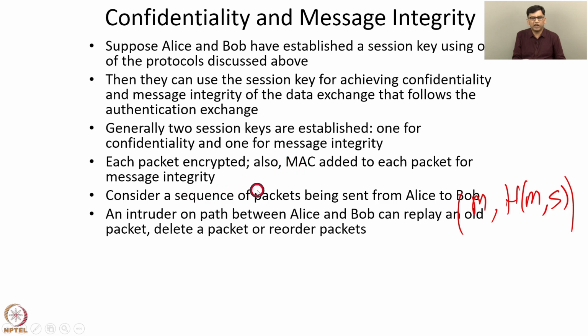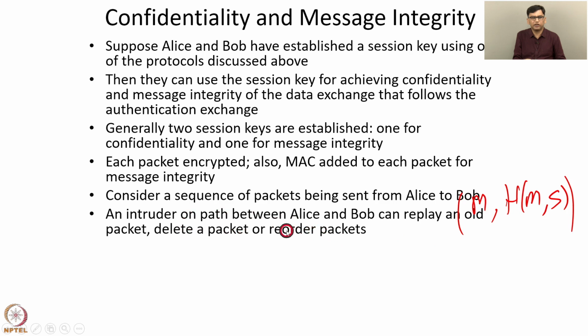But an intruder on the path between Alice and Bob can still replay an old packet, that is, take an old packet and play it again, or delete a packet or reorder packets. So adding MACs individually to packets does not defend against these attacks: replaying, deletion or reordering. That's because someone can take an old packet whose MAC is legitimate, it was created by Alice, and then replay it. There is no way for Bob to check whether it's a new packet or it's a replayed packet. Similarly, someone can delete a packet and Bob won't know, or someone can reorder packets.